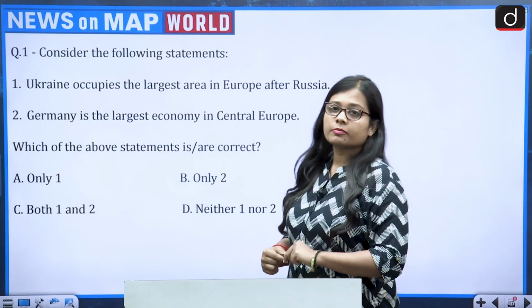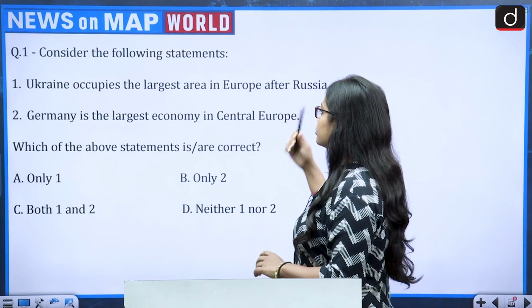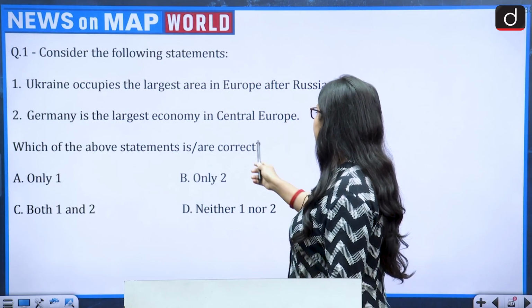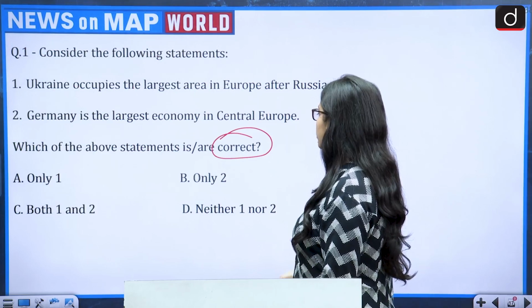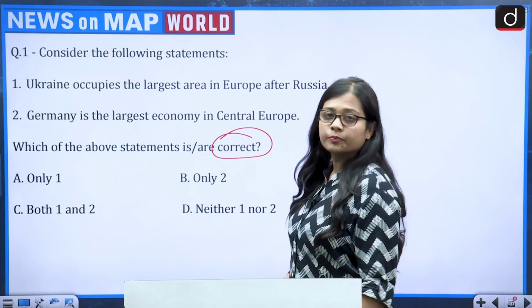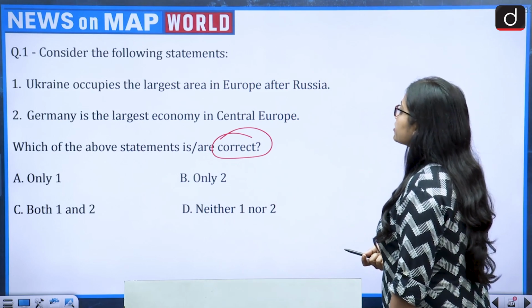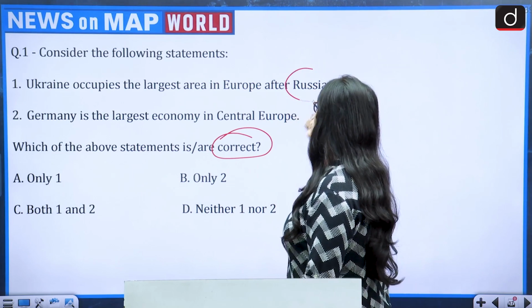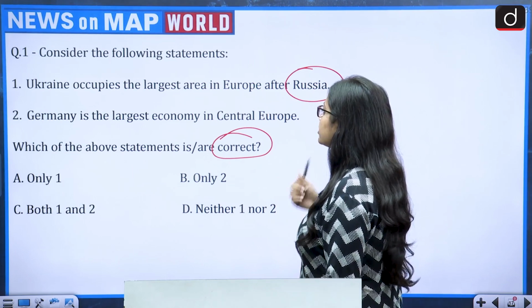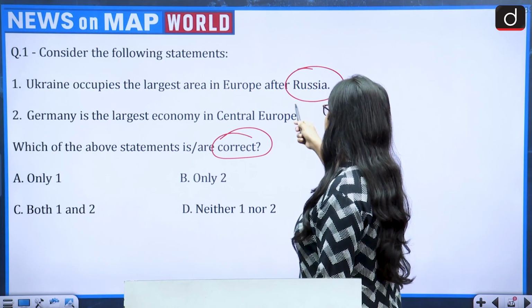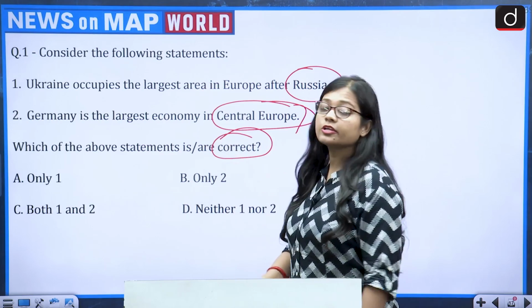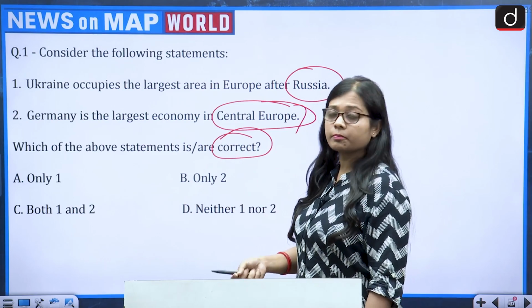So the question talks about, consider the following statements. There are 2 statements given. Which of the above statements is or are correct? Only one, only two, both 1 and 2, neither 1 nor 2. So first talks about that Ukraine occupies the largest area in Europe after Russia, and second, Germany is the largest economy in Central Europe. It is talking about Central Europe, not complete Europe.